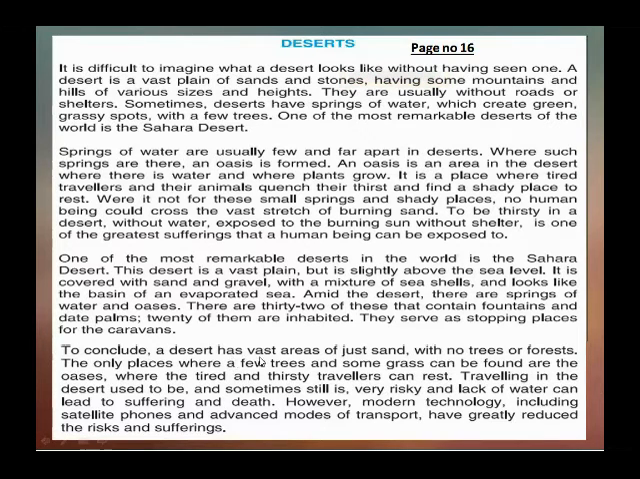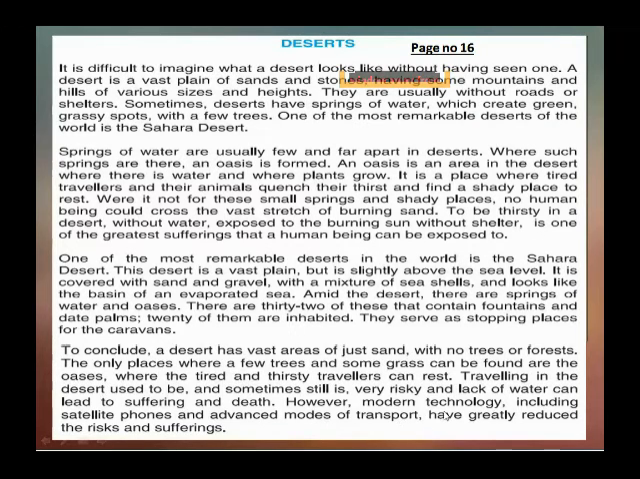To conclude, the desert has vast areas of just sand with no trees or forest. The only places where a few trees and some grass can be found are the oases, where the tired and thirsty travelers can rest. Traveling in the desert used to be, and sometimes still is, very risky, and lack of water can lead to suffering and death.